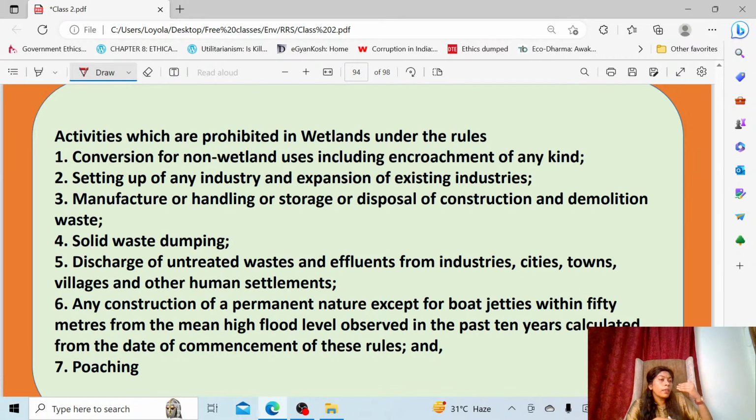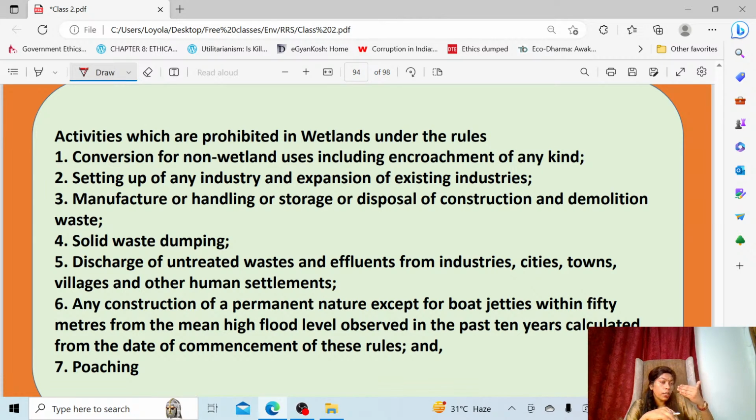Okay, and any permanent structure you cannot construct inside the wetland except the boat jetties, because they are not permanent, they are temporary only. You can remove them simply because they are made of wooden planks. So those are not allowed inside. Any permanent construction is not allowed inside a wetland.